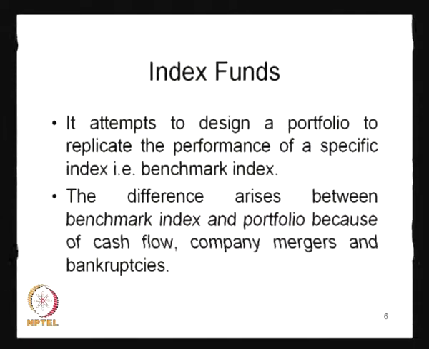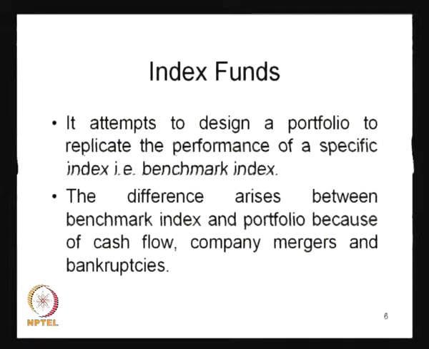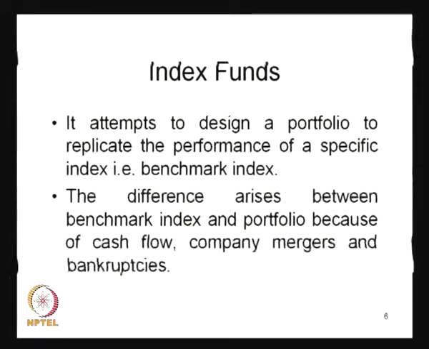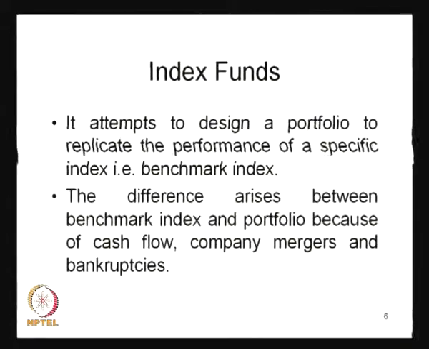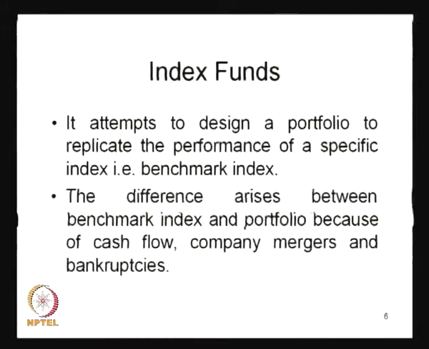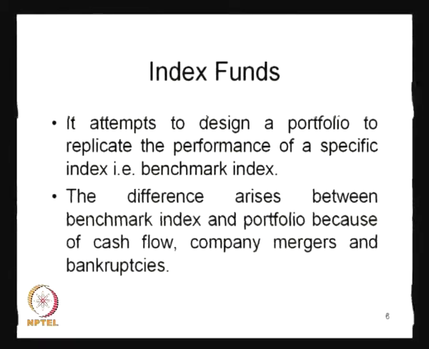And what exactly is an index fund? The index fund basically attempts to design a portfolio to replicate the performance of a specific index, that is your benchmark index, and the difference arises between the benchmark index and the portfolio because of cash flow, company mergers and bankruptcies.